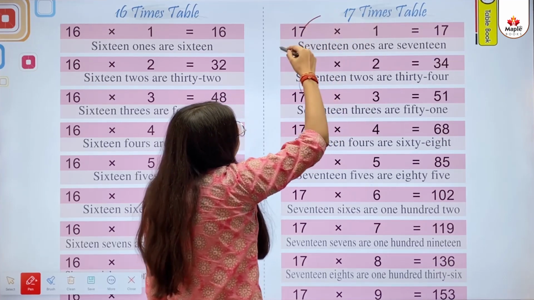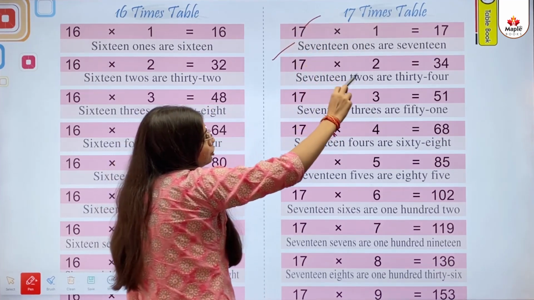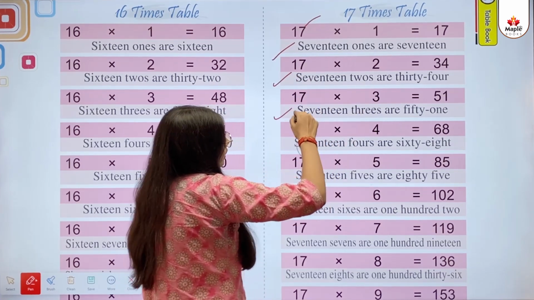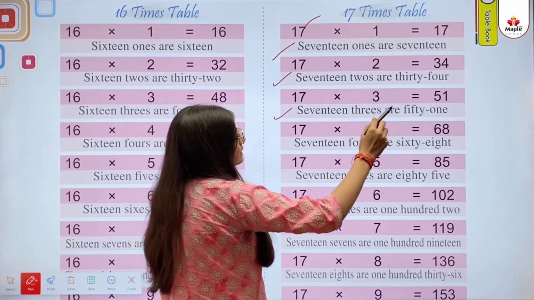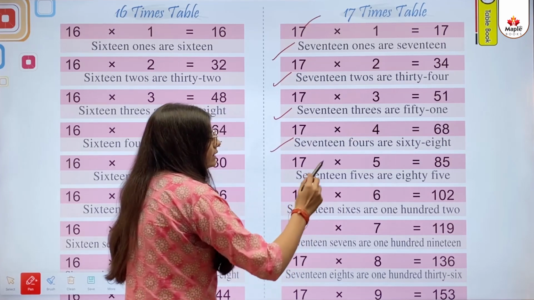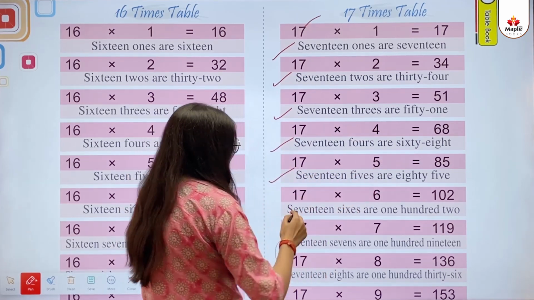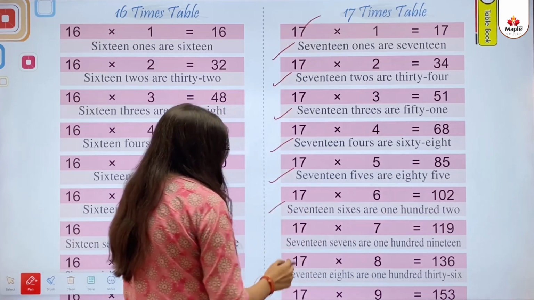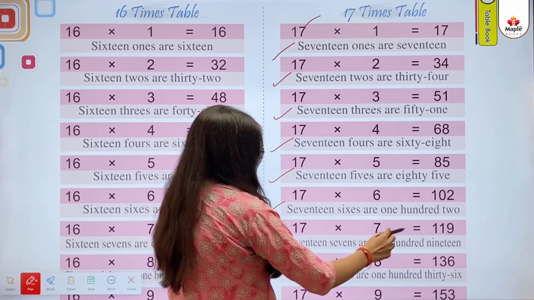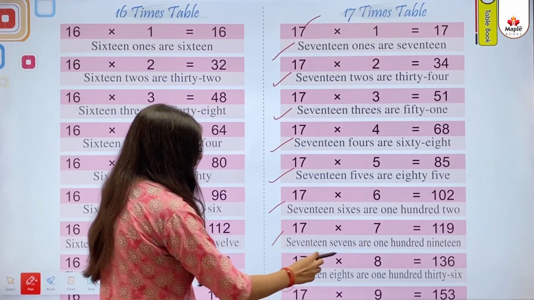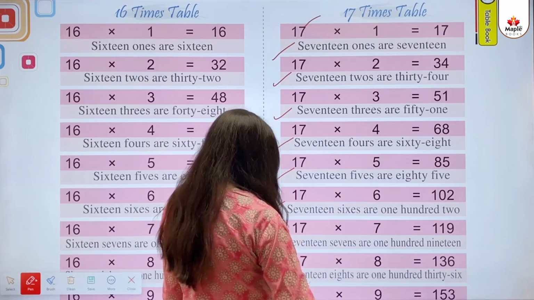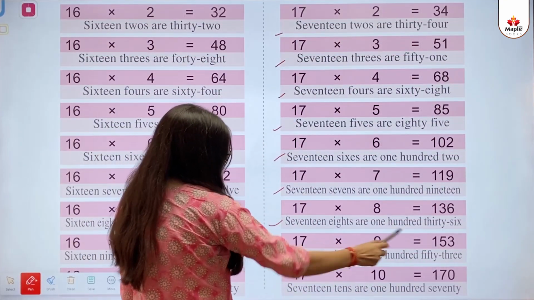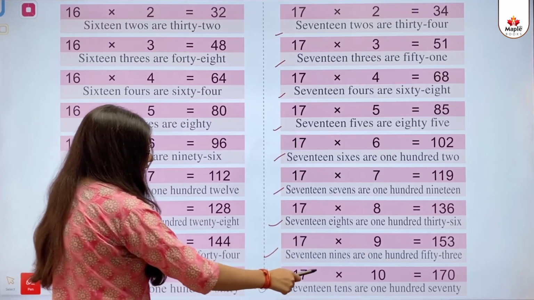17 times table. 17 ones are 17. 17 twos are 34. 17 threes are 51. 17 fours are 68. 17 fives are 85. 17 sixes are 102. 17 sevens are 119. 17 eights are 136. 17 nines are 153. 17 tens are 170.